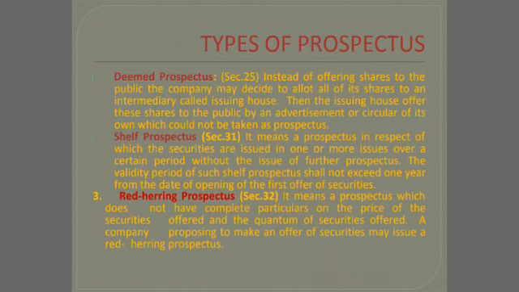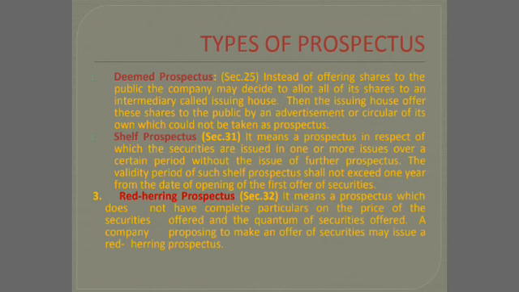So for a total of 3000 shares, it is going to issue one prospectus, which is going to give the dates: on this date we are going to offer this much of shares, and on this date we are going to offer this much of shares. Like that, it is going to issue the shares for a continuous period. That is called a shelf prospectus. In one prospectus, the entire issue will be covered on certain dates. This is called a shelf prospectus.